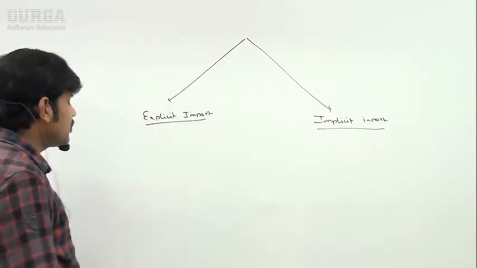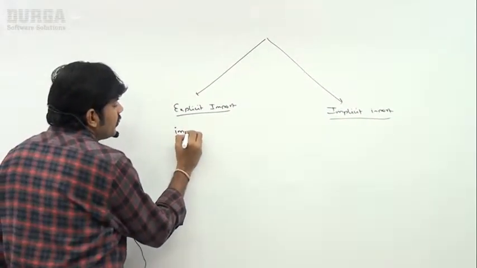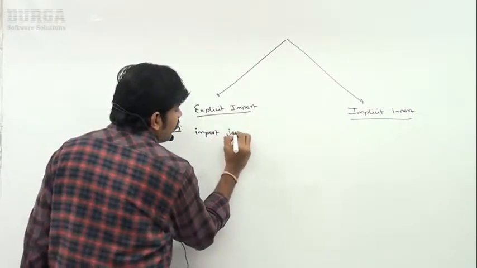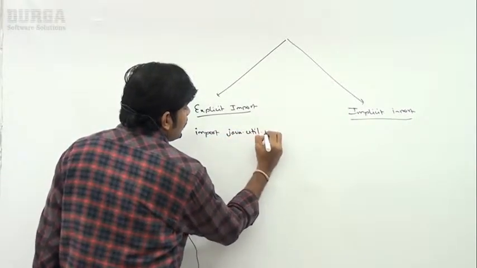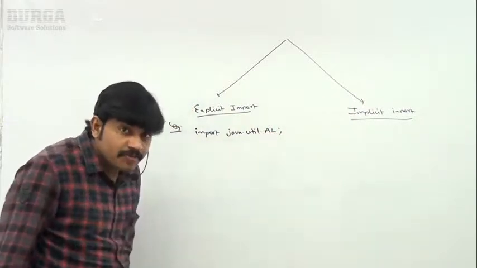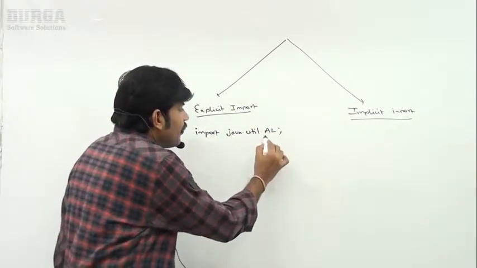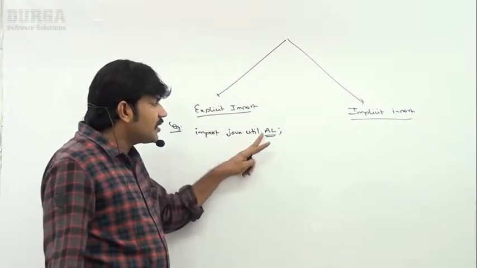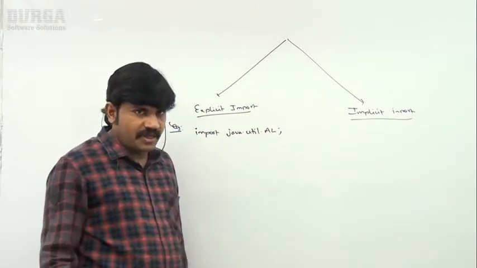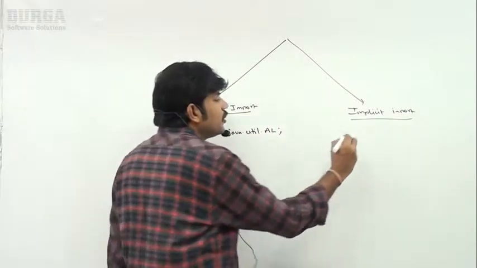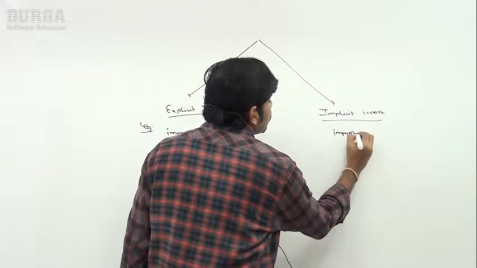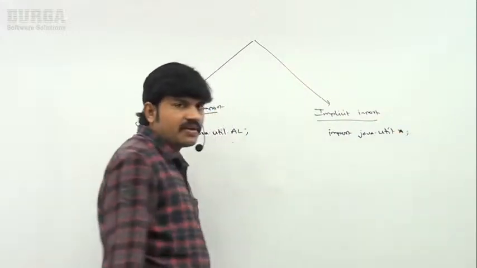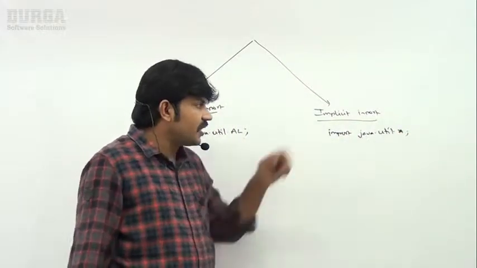Sir, let me go for a small example. Import java.util.ArrayList. Explicitly I am specifying, boss, I want this class. Directly we are specifying it, right? But implicit means import java.util.*, like this, right?